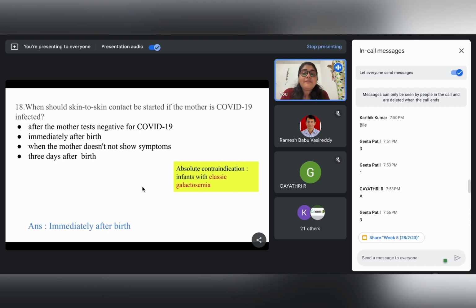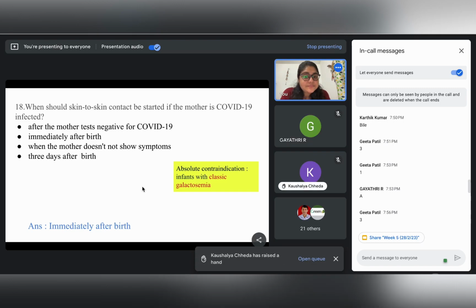If we breastfeed such an infant, or give milk or dairy products, the baby's body will not be able to break down this galactose, and it will get accumulated in the blood, will not be cleared out, and will act as toxins for the baby's body. Because of this, galactosemia is an absolute contraindication for breastfeeding. But otherwise, it is advocated.